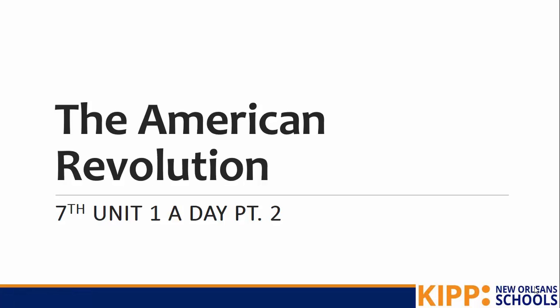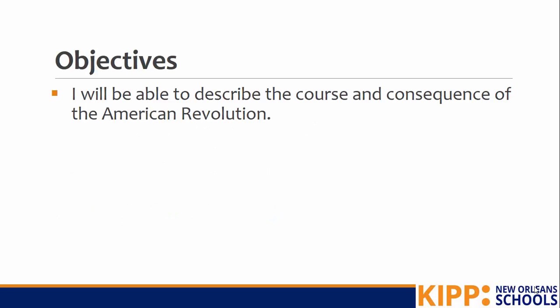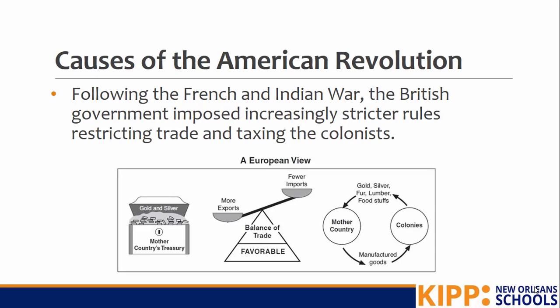Today we're continuing reviewing Unit 1. Our goal today is to describe the course and the consequence of the American Revolution. Last time we were together, we talked about how the French and Indian War changed things.